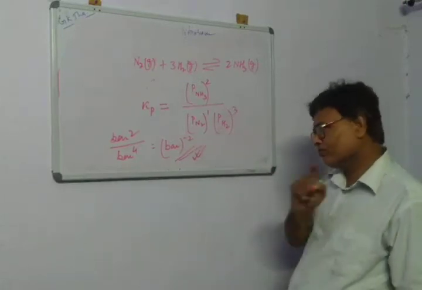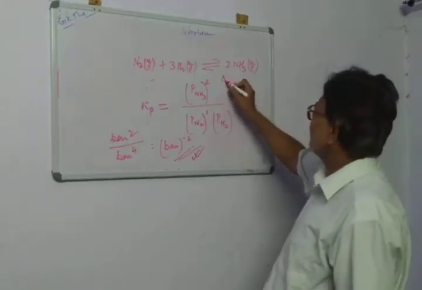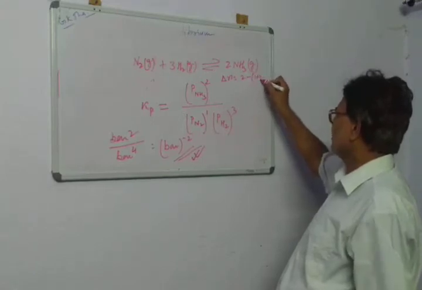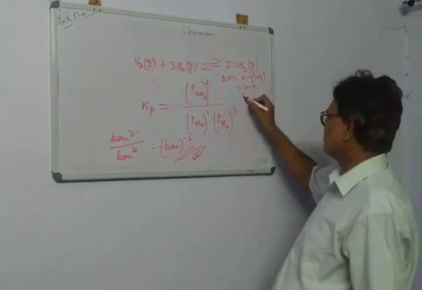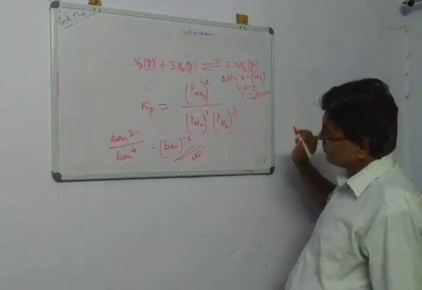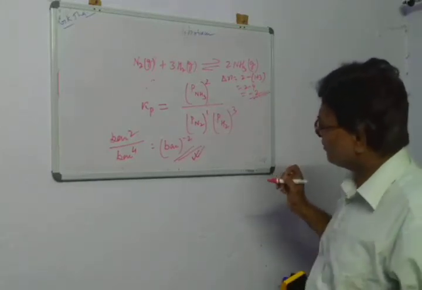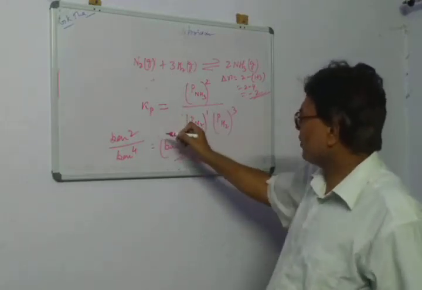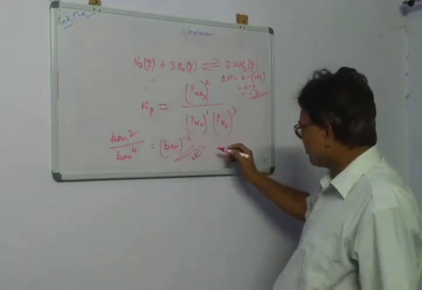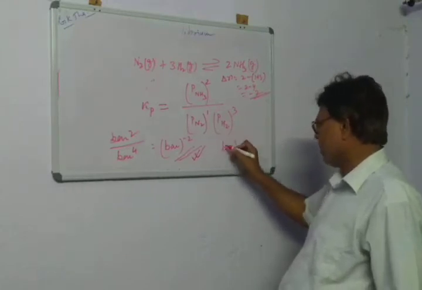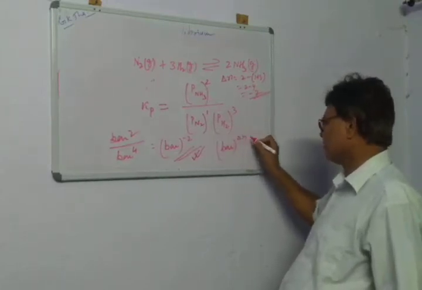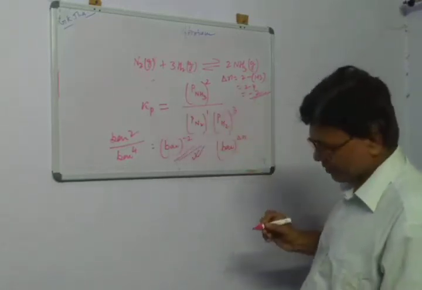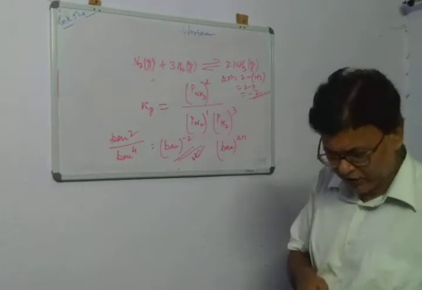Now this is a very good thing I am telling you. Note it. Here delta n, if we calculate, is 2 minus (1 plus 3), that is 2 minus 4, that is -2. So anytime you can know the unit of Kp: we can generalize it as bar raised to the power delta n. This is Kp.